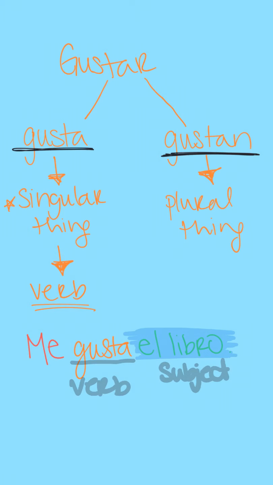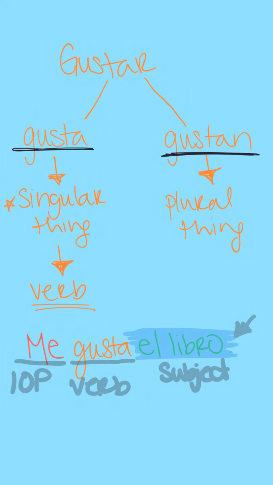And then I get over here to me. I am not the subject when it comes to these constructions in Spanish. I'm not the one doing the pleasing. It's the book that is doing the pleasing to me. So that is why I am the receiver, or the indirect object pronoun. I'm the person being affected. So anytime that we're talking about the idea of liking in Spanish, we're going to follow this construction each time.